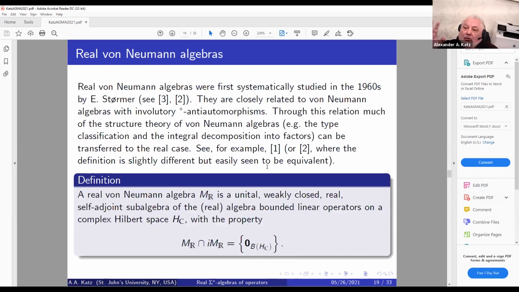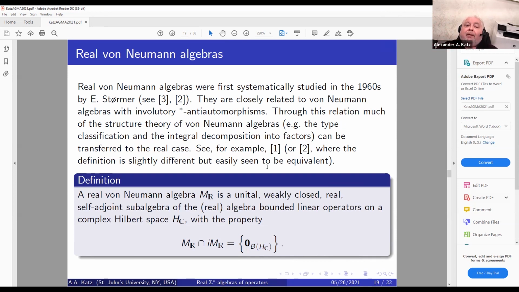Now let us turn to the von Neumann algebra story. Real von Neumann algebras were studied systematically by Størmer in the same already mentioned papers in the 60s. They're closely related to complex von Neumann algebras with an involutory star anti-automorphism, in the same manner as was already mentioned on the previous slide.